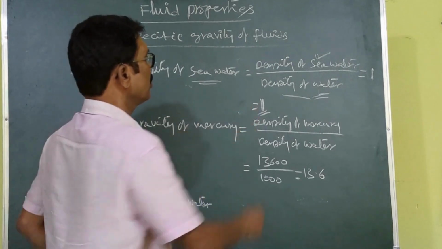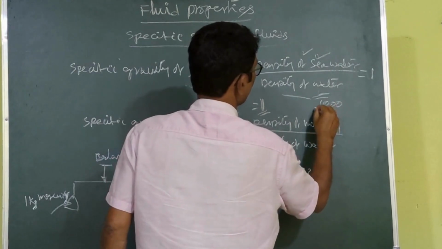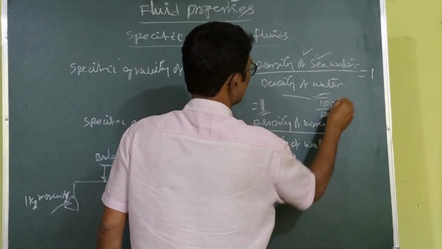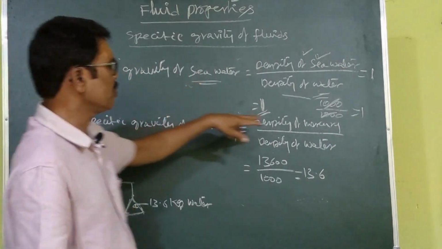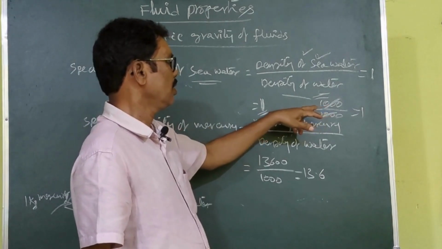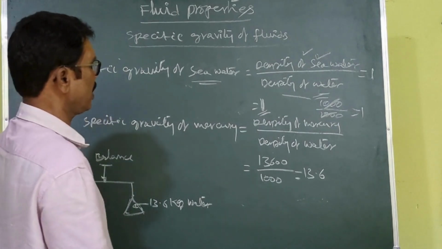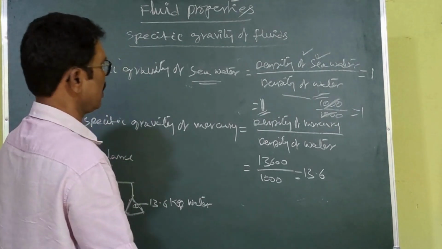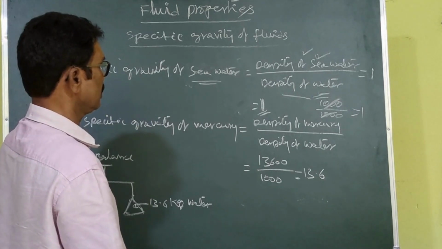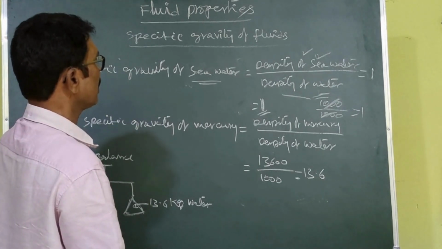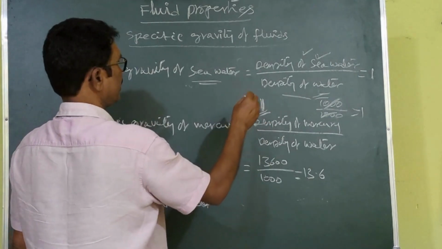Why are we getting 1? This is almost 1000 divided by 1000, so we can get 1. Of course there may be a very small difference, like 1000.1 kg per meter cube, so that it gets something like 1.0001.